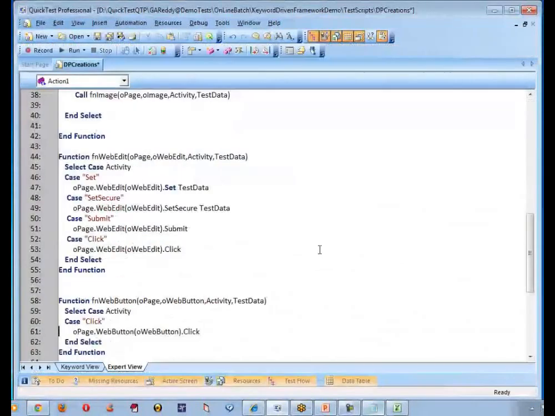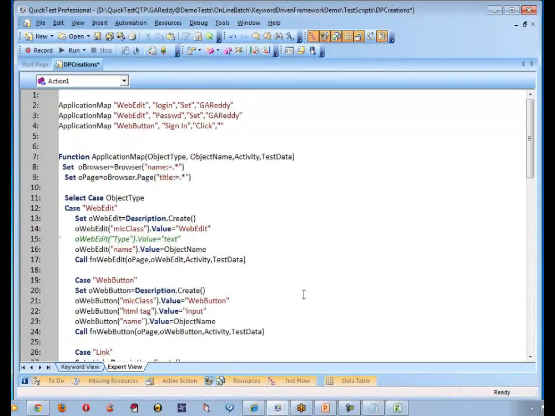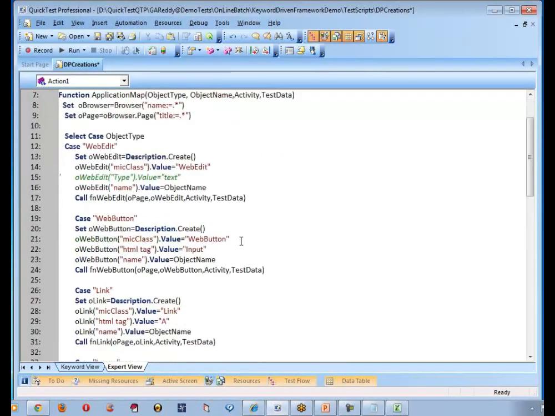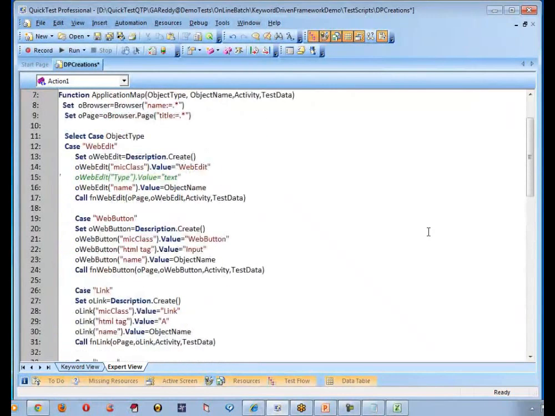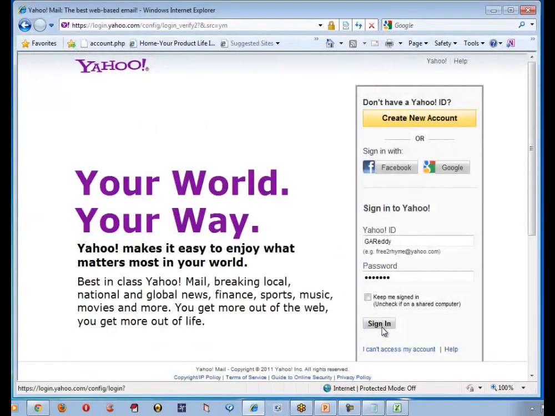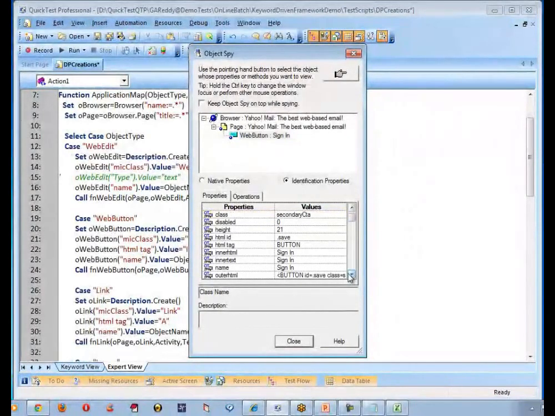Good. So let us fix this web button problem. Web button, click. Okay. Why is click not matching here? Sign in, click. If it is click, let me go to web button. Let me see what is the name of that. It's sign in.